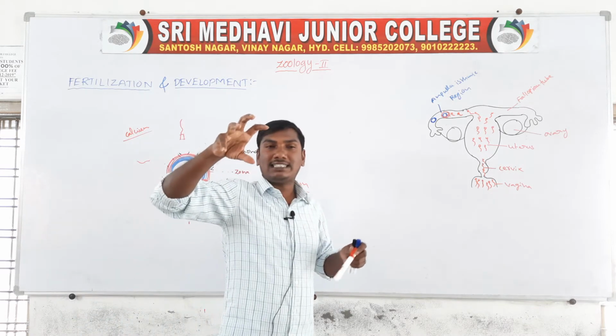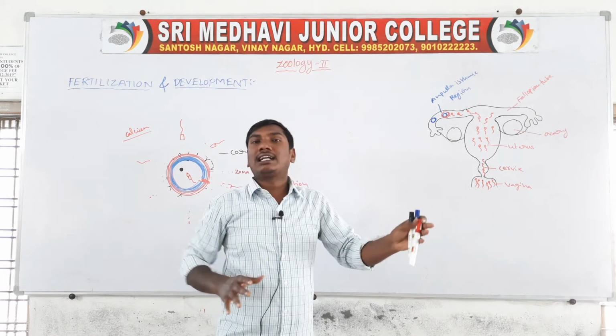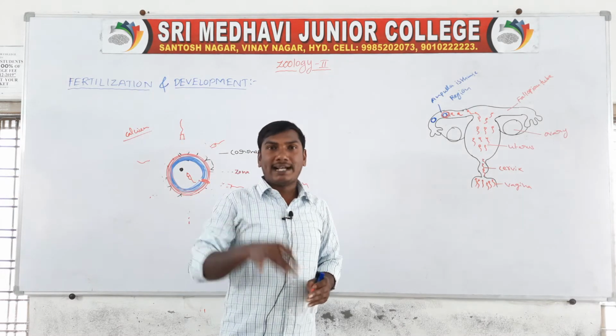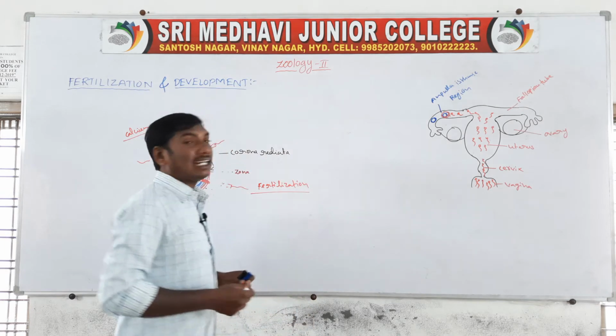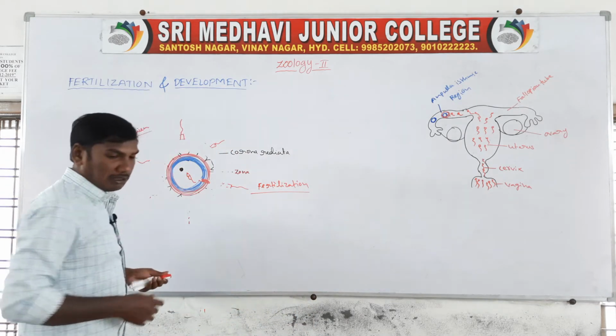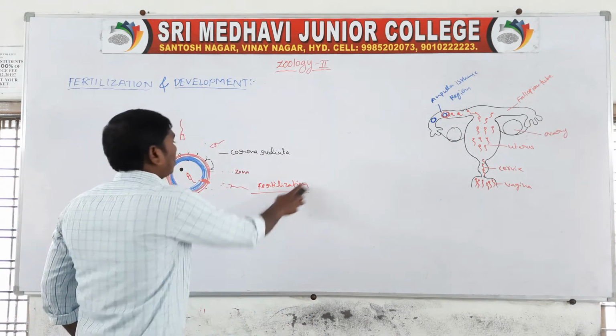At the time of fertilization, they decide whether it will be a male or female organism. Human beings contain 46 chromosomes.